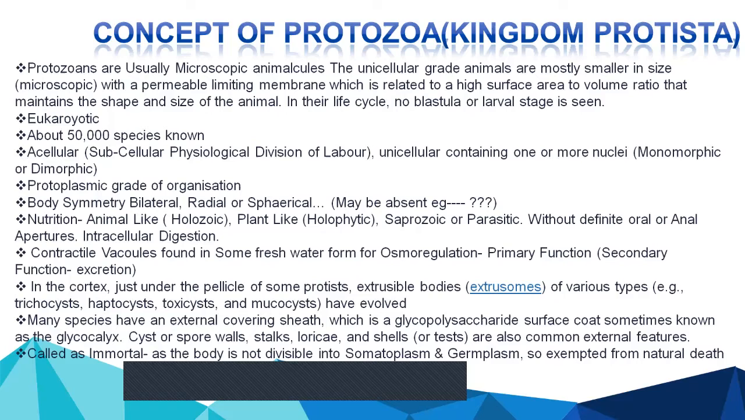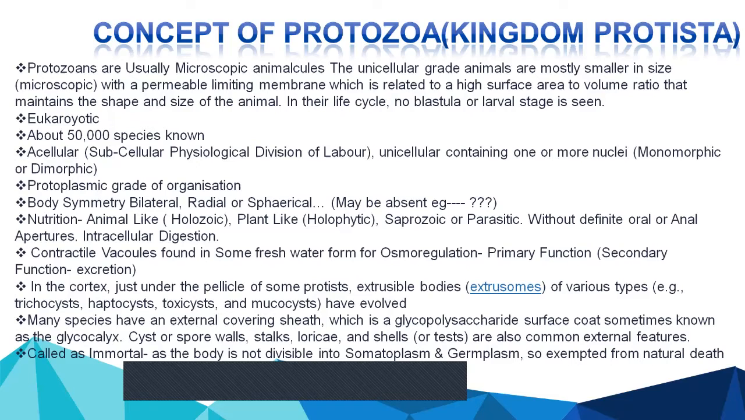In protozoa, about 50,000 species are known. Then acellular. Acellular means that the single cell has subcellular physiological division of labor. So a unicellular cell acts as a complete organism. So that's why also called as acellular.